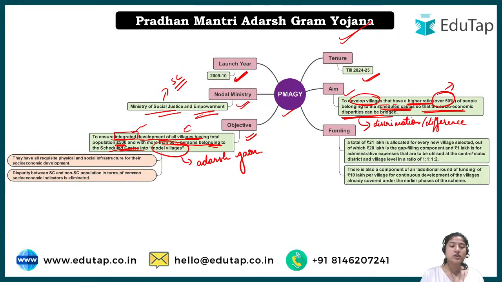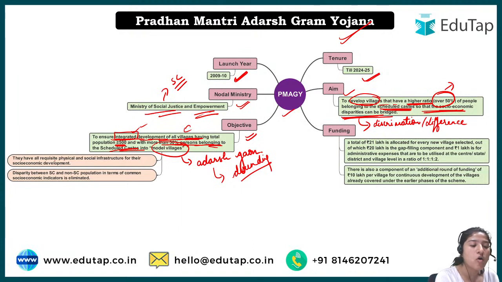So what is done is there's one more concept, that they will go in descending order. Descending means, if in a state there are two villages, one having 70% SC population and the other having 60% SC population, who would be given priority? The 70% one, right? So the villages would be decided in descending order. This is, you can say, the broad objective. And then under this we have two sub points.